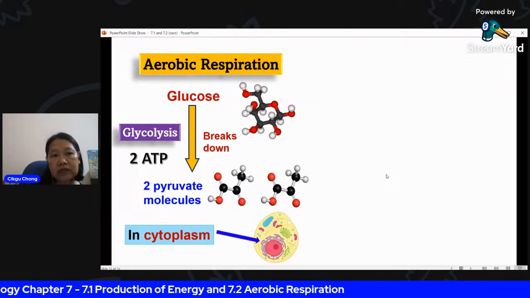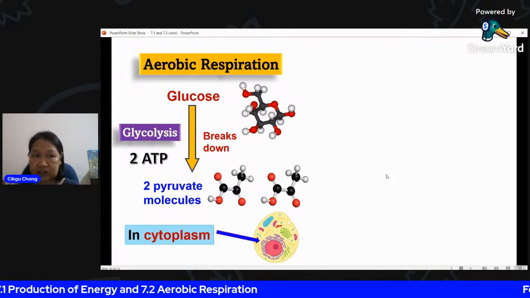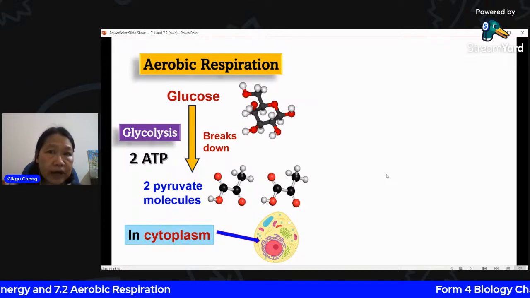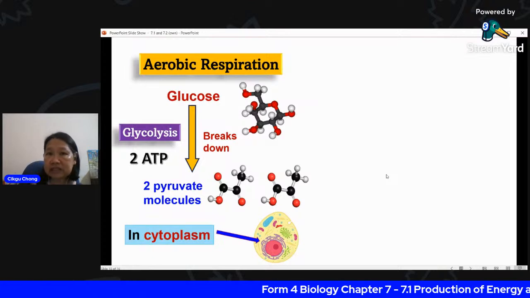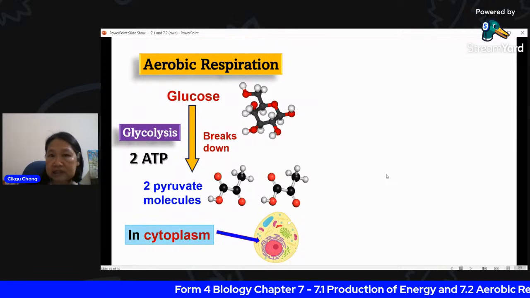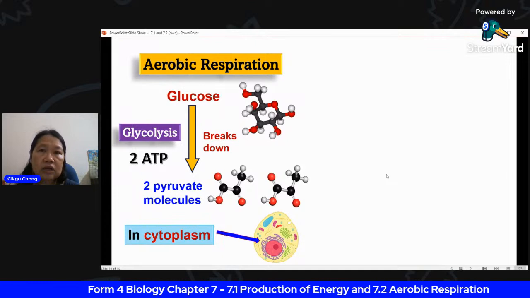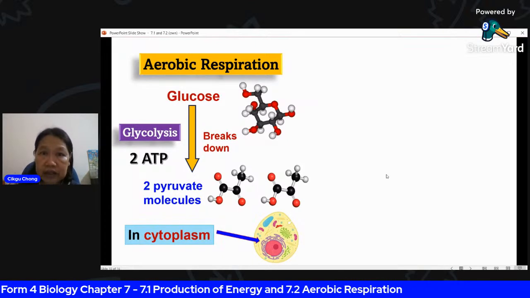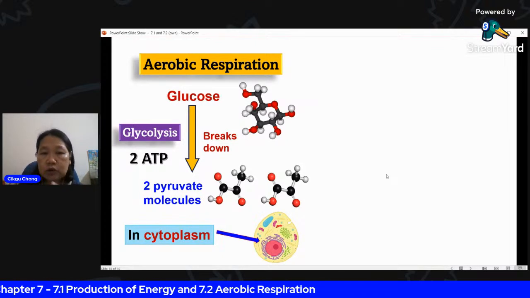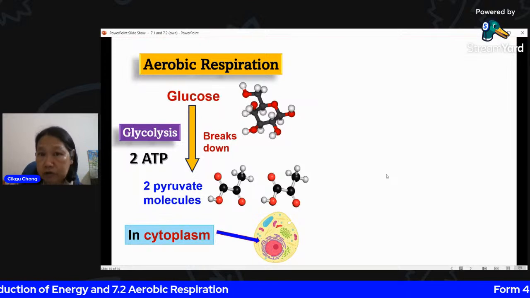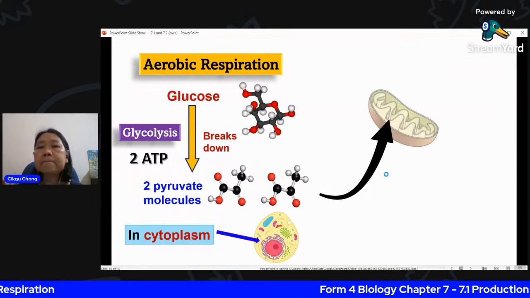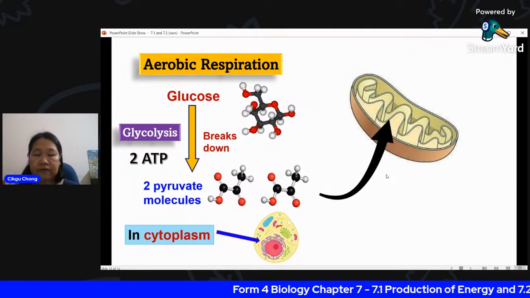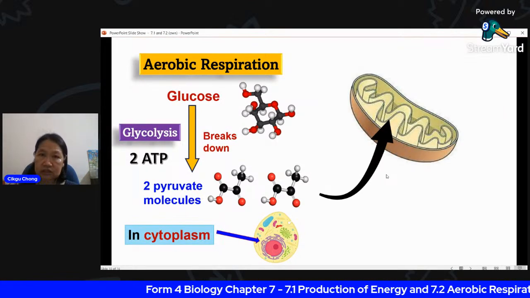And then only will it enter the second stage, depending on whether there is enough oxygen. If there is enough oxygen, we will have step 2, which is called oxidation of the pyruvate. That means you want to further break down the pyruvate, and this happens in the mitochondria if there is enough oxygen.